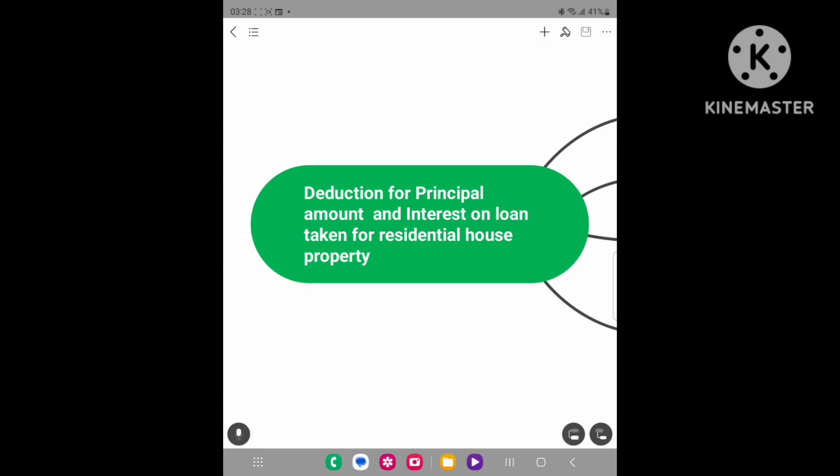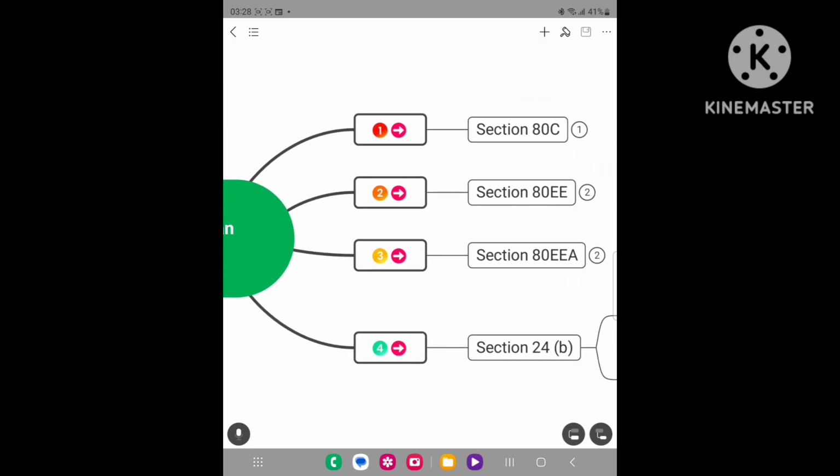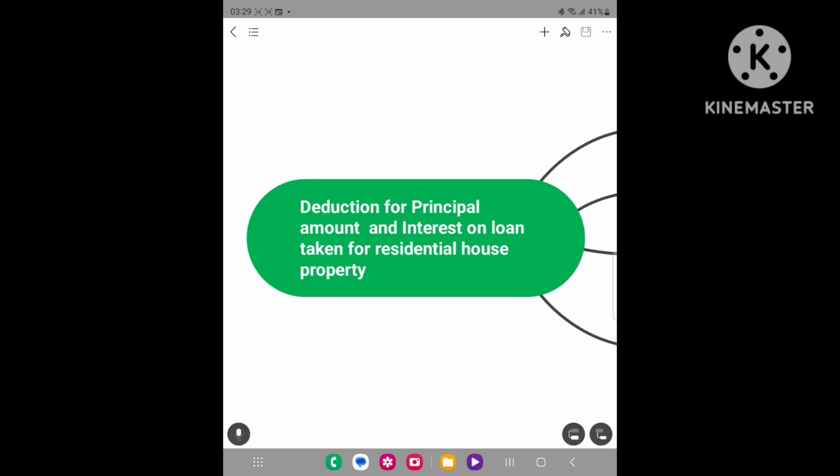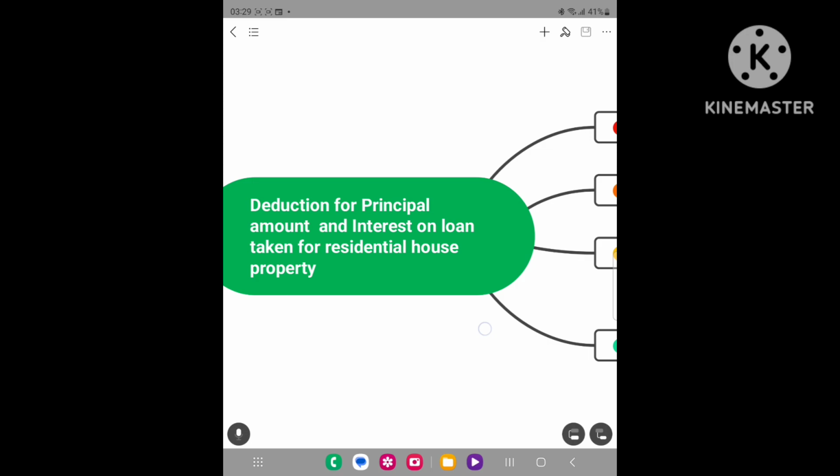The loan has two parts. One is the principal portion of the loan and another is the interest portion of the loan. The deduction for payment of principal amount is available under section 80C, and deduction for payment of interest on loan taken for residential purposes is also available under section 80EE and 80EEA, and under section 24 subsection B. Now let us discuss the deduction for principal amount and interest on loan taken for residential property.